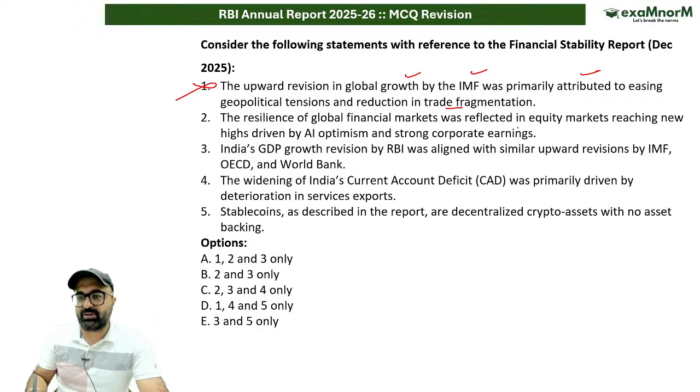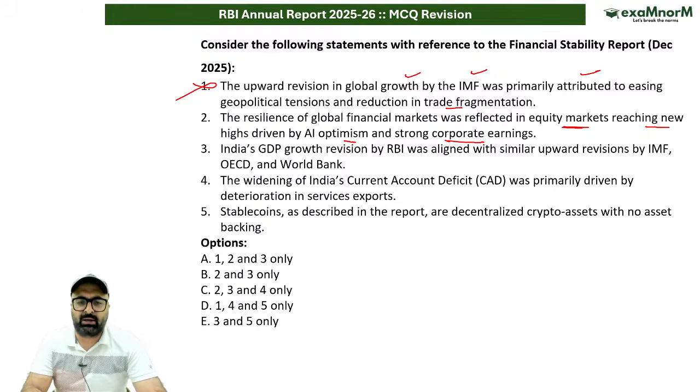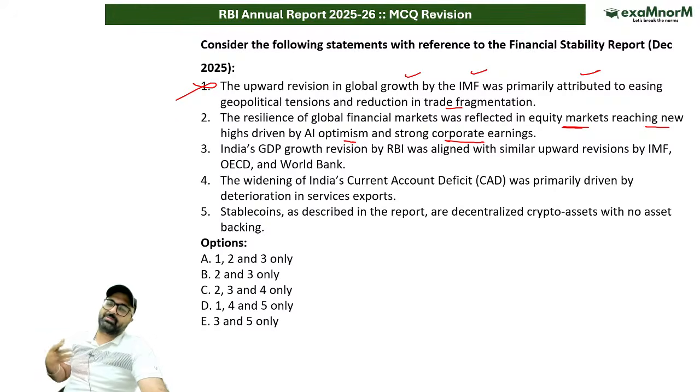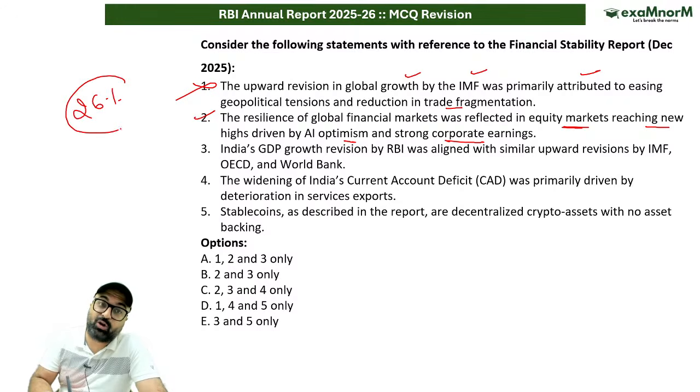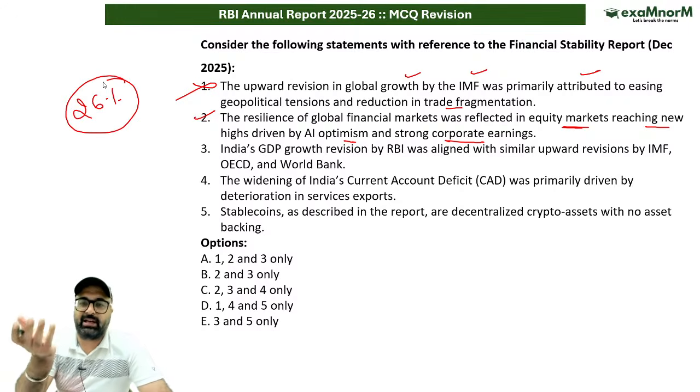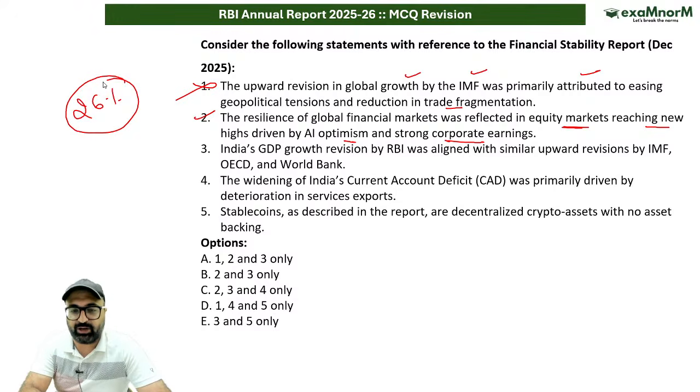Resilience of global financial market was reflected in equity market reaching new highs driven by AI optimism and strong corporate earnings. If I say the equity market has performed really very well, and it has performed really very well because of the AI optimism as well as strong corporate earnings. अगर आपको याद हो, India has 26% of global AI users. इसीलिए सब AI companies India में घुसती जा रही हैं. I hope it is now clear to you.